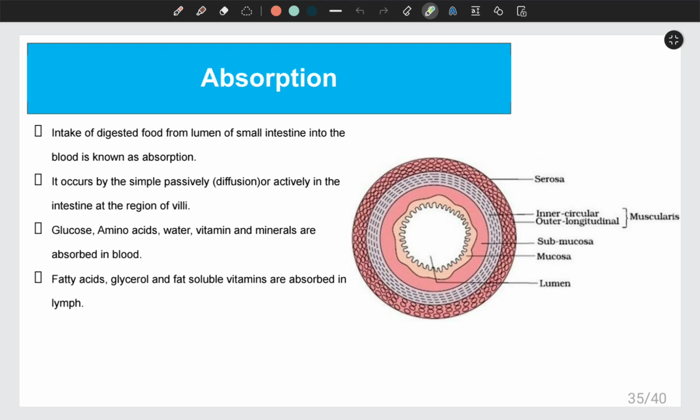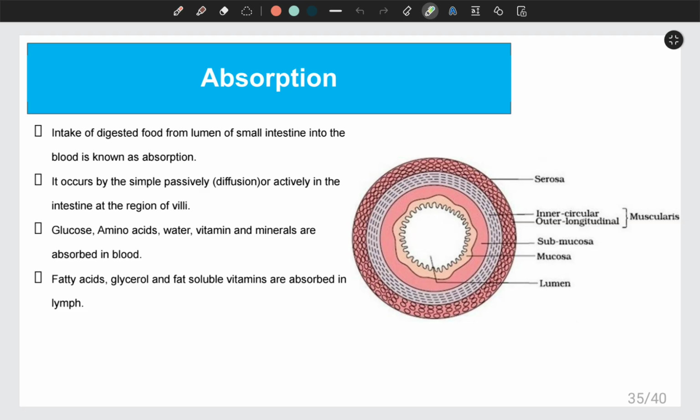So once the digested food comes into the lumen of the small intestine, then by the help of diffusion, the nutrients present in the digested food will move inside the villi, because villi is highly vascular. There is presence of large amount of blood. So with the help of diffusion, whatever the nutrients present in the digested food, it will be transferred into the blood present in the villi.